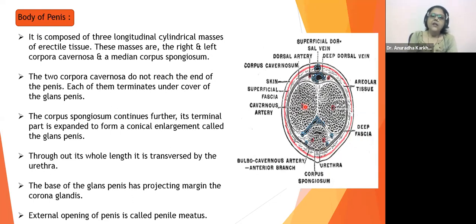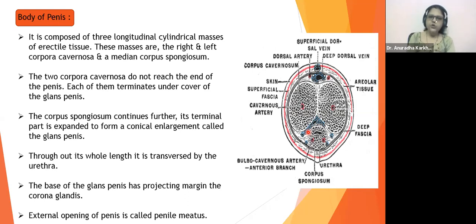These masses are the right and left corpora cavernosa and the median corpus spongiosum. Here you can very well see these two sideways are the corpora cavernosa and this is the corpus spongiosum. So the corpora cavernosa are two at the sides, left and right, and the central one, which we call median, the middle one, is the corpus spongiosum. Please remember the names, very important. The two corpora cavernosa do not reach the end of the penis.